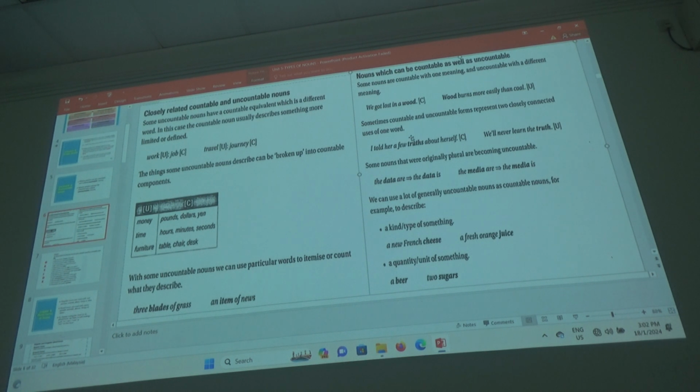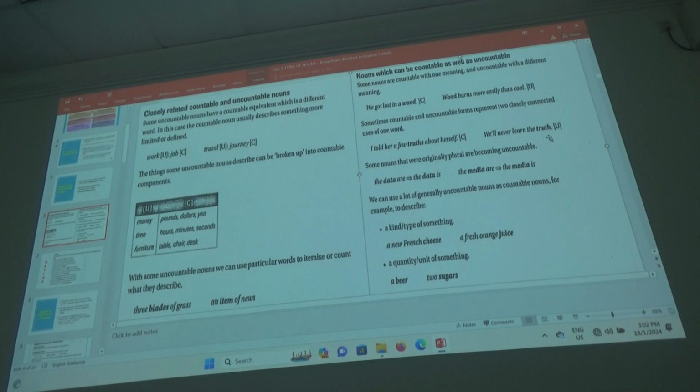Last time when I was a student, it was a few items of truth. Then slowly it became a few truths. Got S for it. Alright? But let's see the other one. We'll never learn the truth. This is used as a concept. Truth, uncountable. Is that okay?